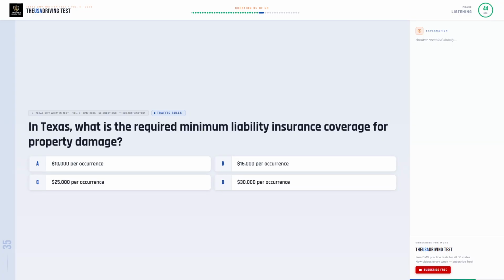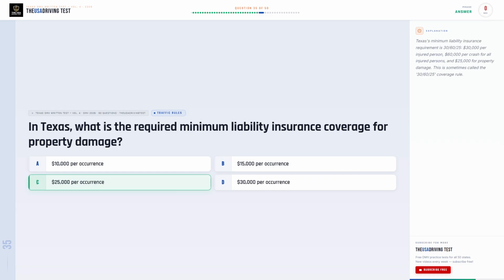In Texas, what is the required minimum liability insurance coverage for property damage? Option A, $10,000 per occurrence. Option B, $15,000 per occurrence. Option C, $25,000 per occurrence. Option D, $30,000 per occurrence.